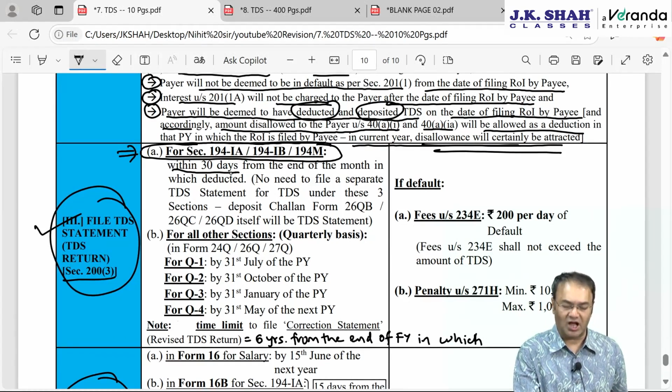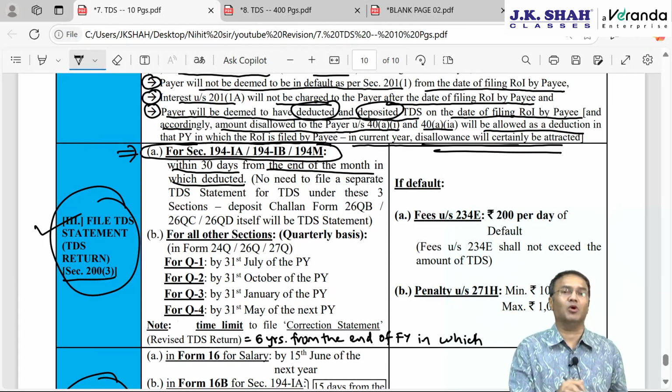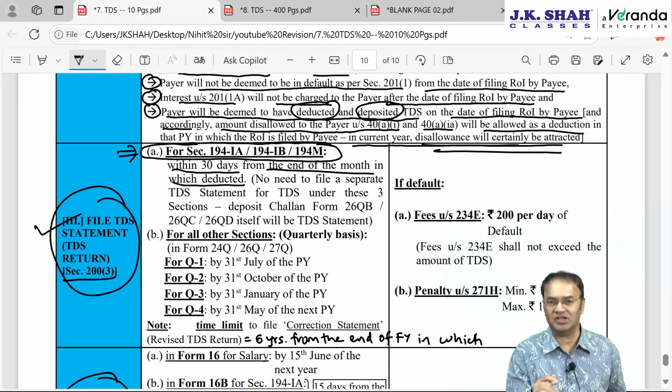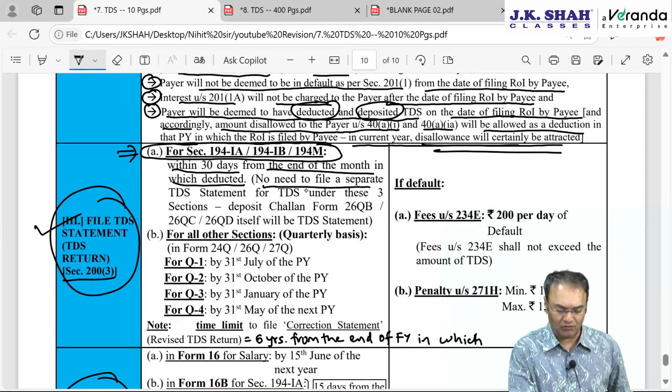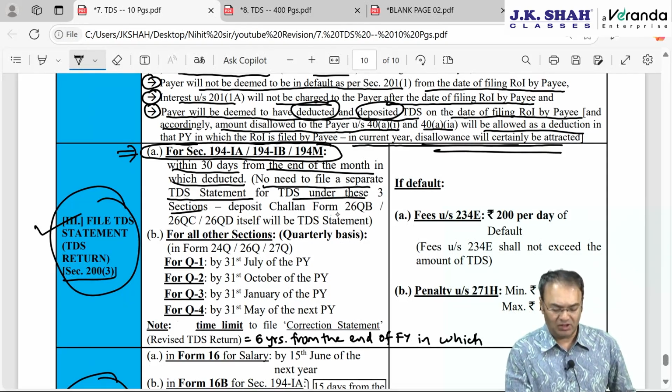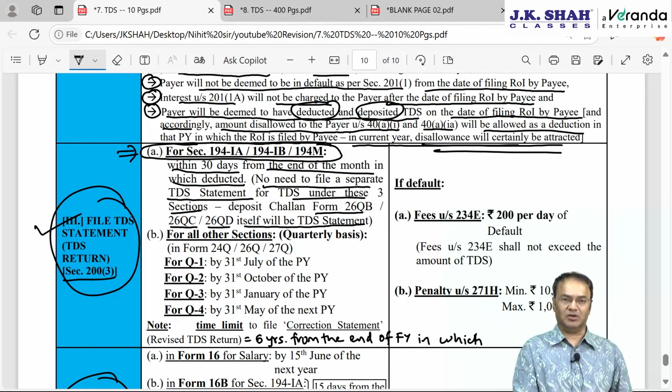So technically it is time limited. It says 30 days from the end of the month in which it was deducted. So that only is the time limit for depositing TDS, and that only is the same as the time limit for filing the TDS statement. But I mentioned, no need to file a separate TDS statement for these three sections. The TDS statement is supposed to be in form 26QB, QC and 26QD for these three sections. That challan number itself is a TDS statement.